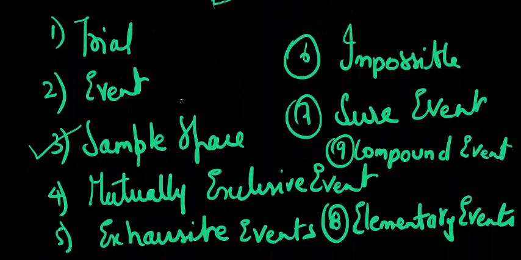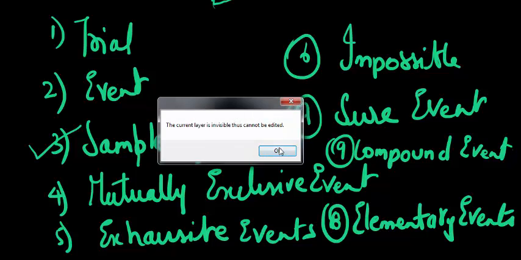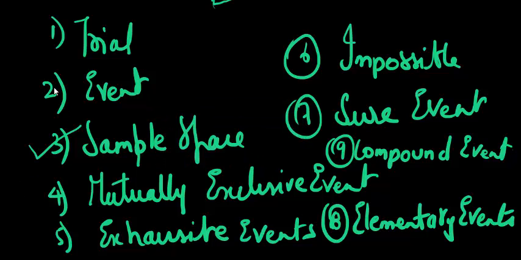So let's go back and check this. I have explained to you what is an event. I've also explained what are mutually exclusive events, exhaustive events, compound events and elementary events. So what is left out? Sure event, impossible event, and a trial. Let's look at that.